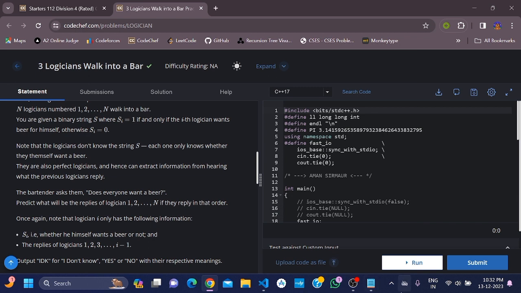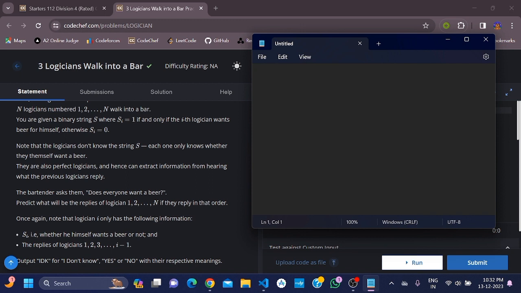Basically, suppose there are five logicians: A, B, C, D, E. Starting from A, when A replies, he knows about himself whether he wants beer or not. Suppose he does not want beer, so 0. B knows about A whether he wants beer or not. He knows about A, but not about C, D, and E. He also knows about himself whether he needs beer or not. Suppose he wants beer, so 1.